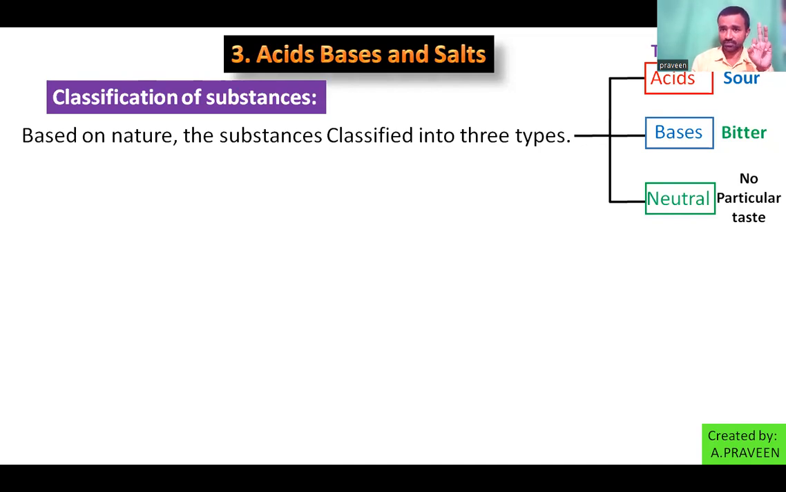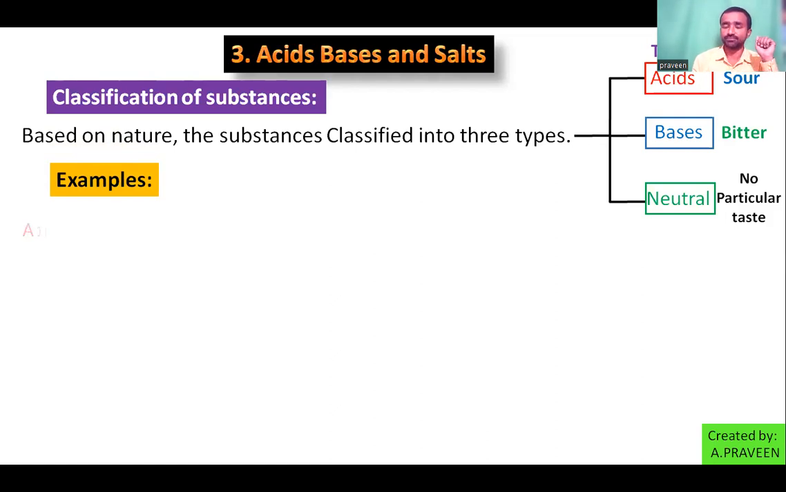Sour in taste, that is said to be acid. If it is bitter in taste, it is a base, with one more observation about bases: they are slippery in nature, soapy to touch. Then neutral substances have no particular taste. So 3 categories. For them, we have many examples from day-to-day life based on the taste only.